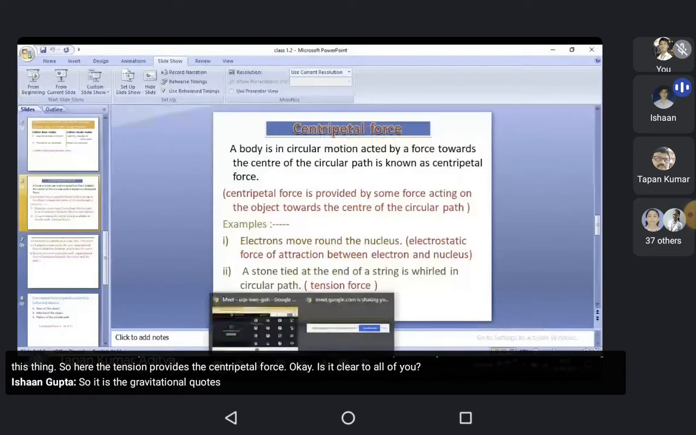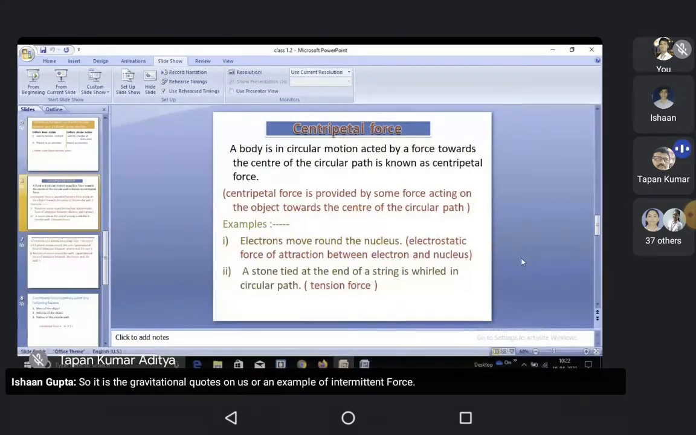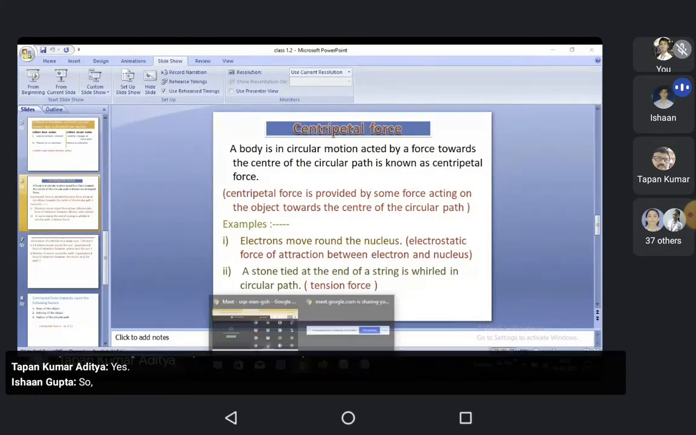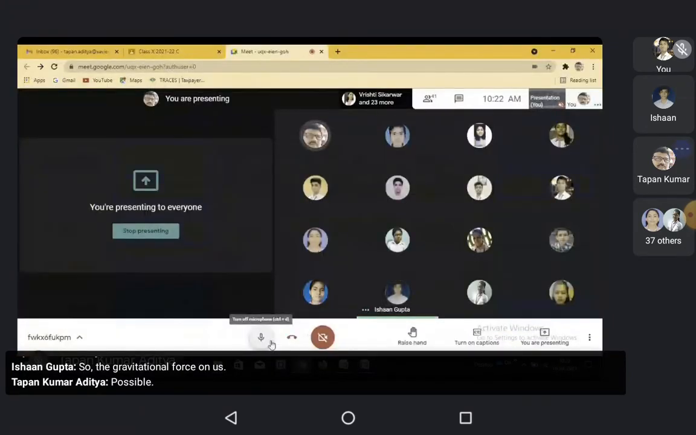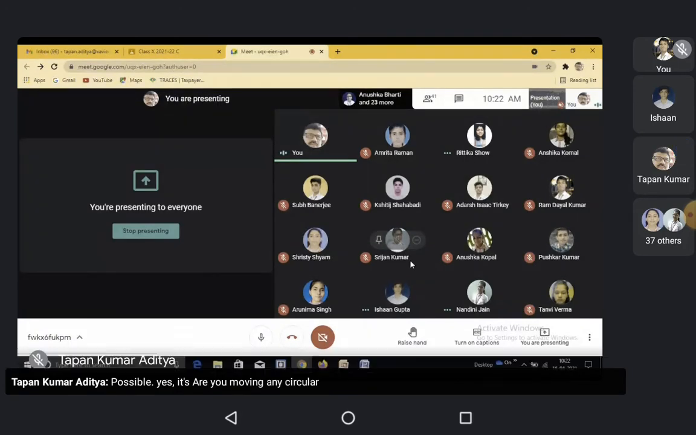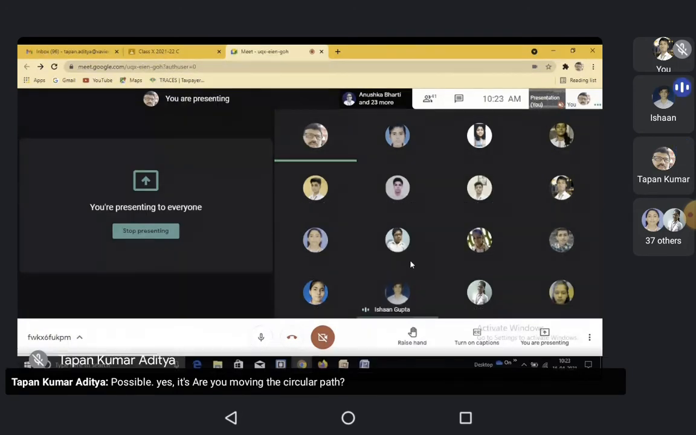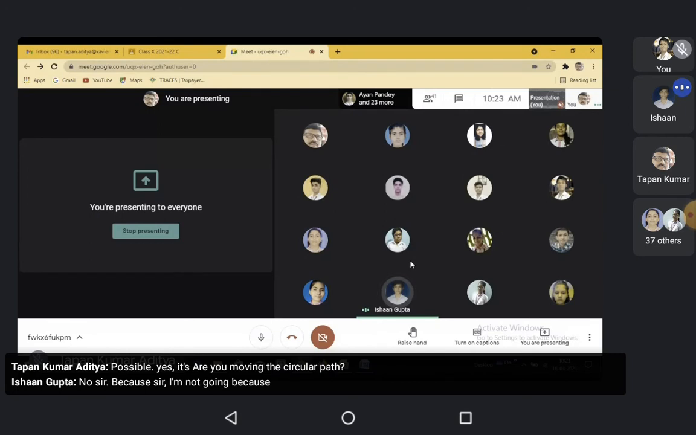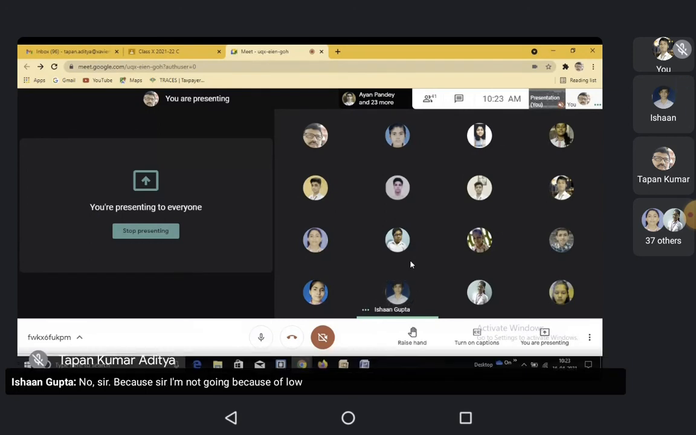Is the gravitational force on us an example of centripetal force? Yes, possible, the gravitational force on us. Are you moving in a circular path? No, sir, because of low mass. But still the force is directed towards the center.